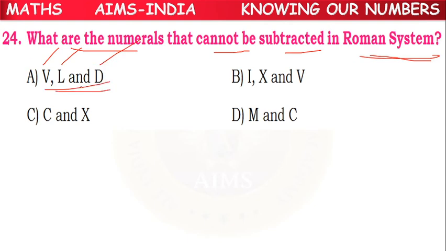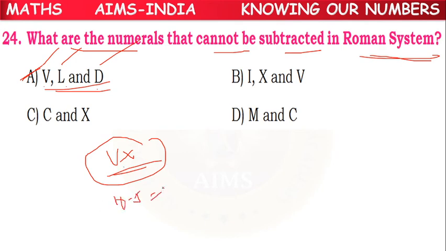These cannot be subtracted, meaning V, L, D. That's why in the previous example we said VX is wrong. X means 10 minus 5, here we are subtracting 5, so that is wrong. So V, L, D cannot be subtracted.